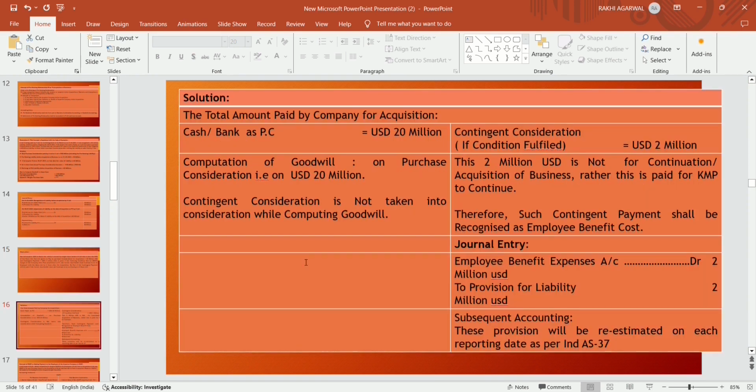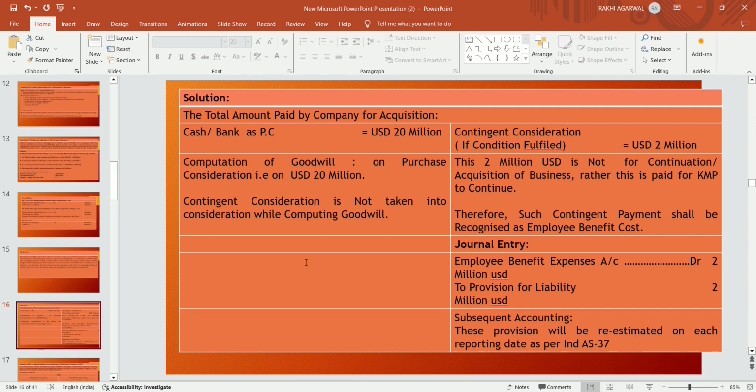So, solution: the total amount paid by the company for acquisition is firstly the purchase consideration, that is 20 million, and also the contingent consideration they are paying if they fulfill the following conditions: if the company meets the EBITDA condition by reaching 25%, and if the former employees of Moon Limited continue to be employees of the company for 2 years after acquisition.